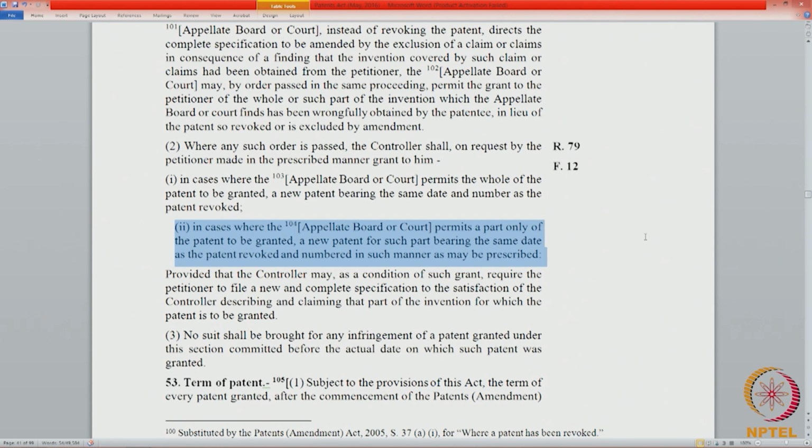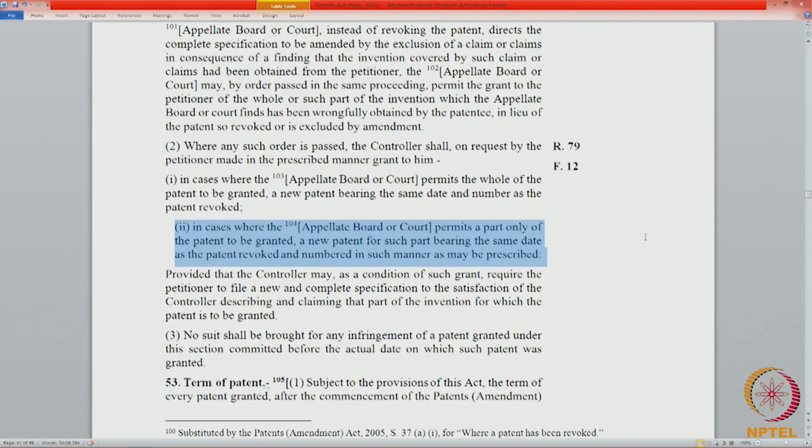Now, a person who has the second grant, or in whose name the patent was substituted, or who has become the owner of claims 4 and 5, cannot make a suit for infringement based on the earlier grant. He can only make a suit for infringement after the date on which his name appears as the patentee. That is a fundamental rule. You can only make a case for infringement the day you become the patentee.